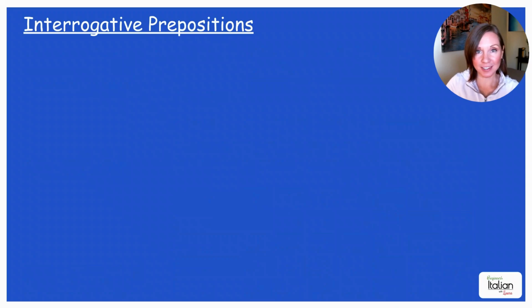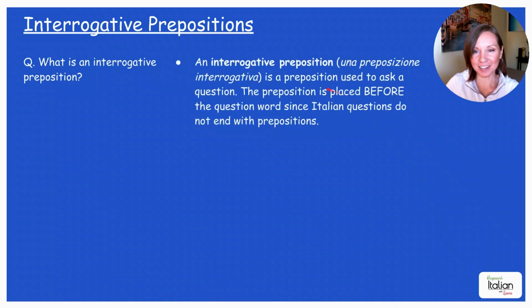Interrogative prepositions. What is an interrogative preposition? So an interrogative preposition, una preposizione interrogativa, is a preposition used to ask a question. Okay, if you recall from English grammar, an interrogative sentence means a question sentence.